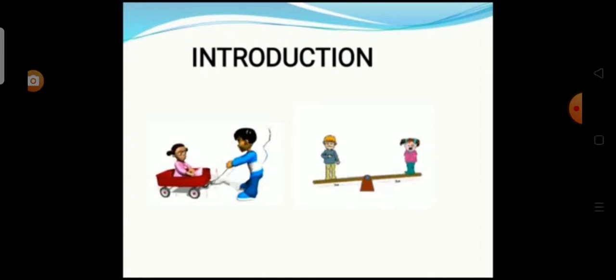Now we see about forces and pressure. In our day-to-day life, we see so many objects. Some of them are moving and some of them are at rest. For example, a ball at rest moves when it is kicked.